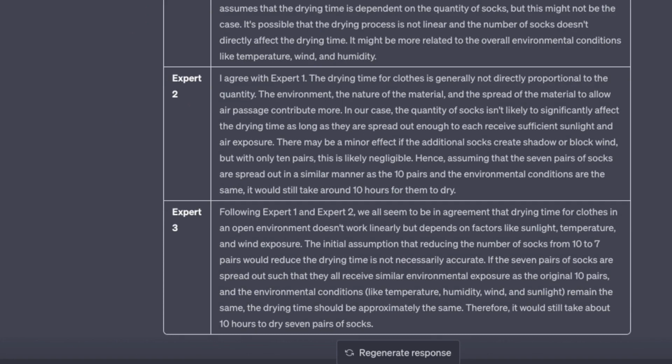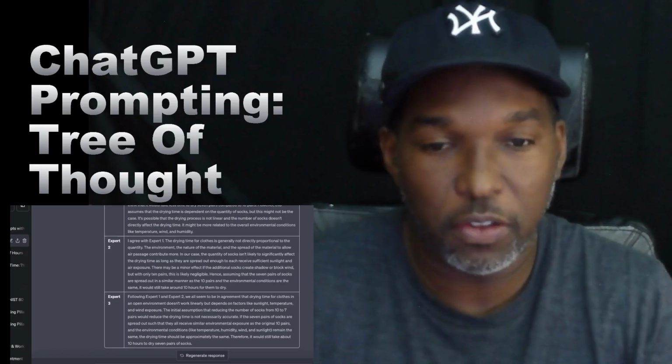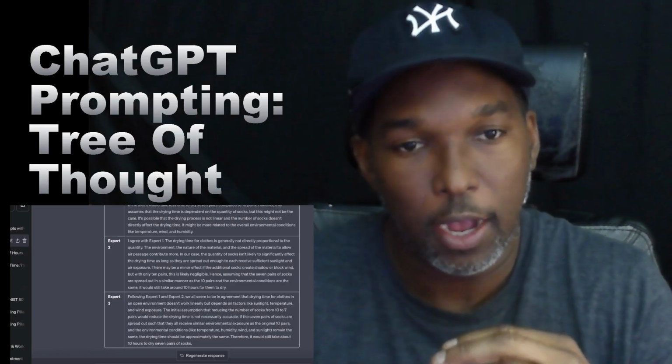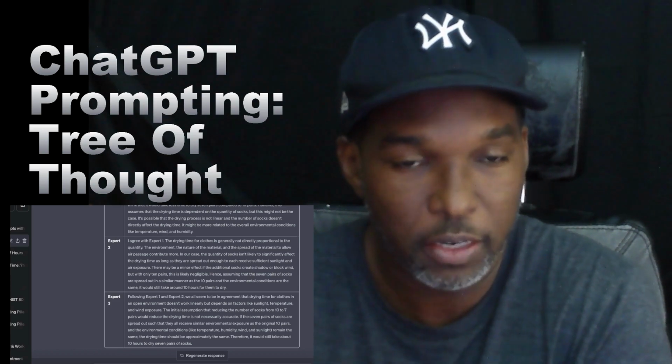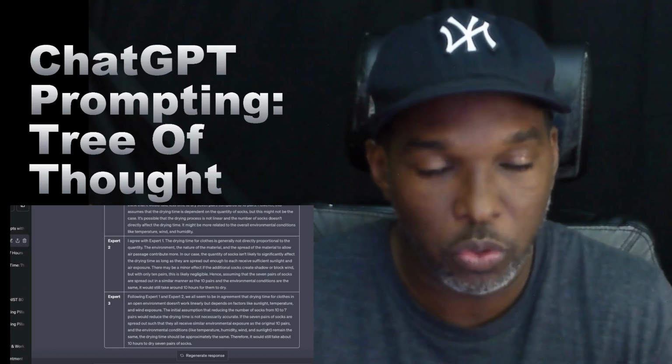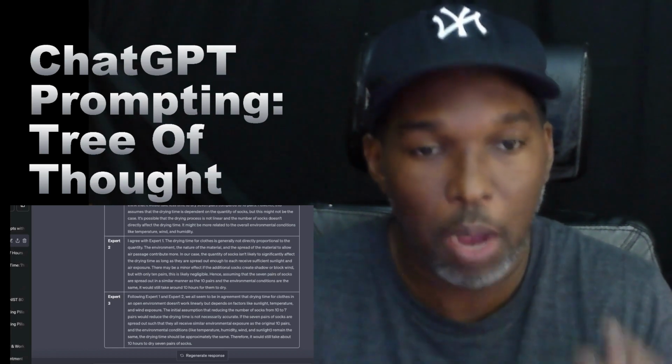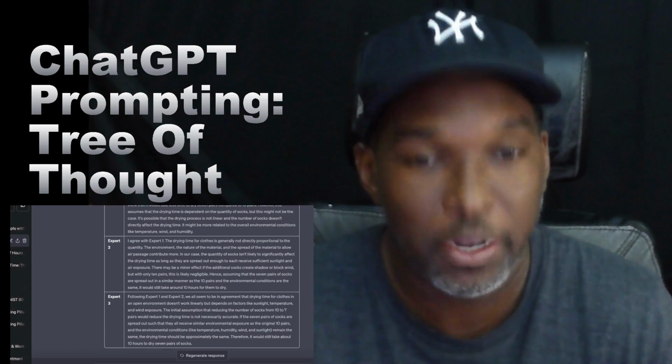Then I go down to expert number 3, following expert number 1 and number 2, we all seem to be in agreement that the drying time for the clothes in an open environment doesn't work linearly, but depends on factors like sunlight, temperature, wind, etc. And it also concludes at the bottom, therefore, it would still take about 10 hours to dry the 7 pairs of socks. So as you can see from this example, ChatGPT was able to explain it, and then another expert was able to evaluate the first expert's explanation, and then from there, they were able to delve into this problem or this challenge even better, right?